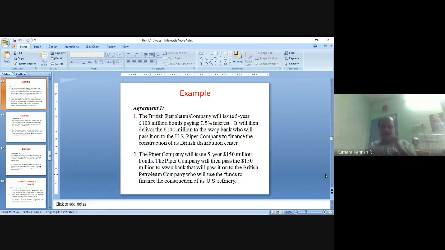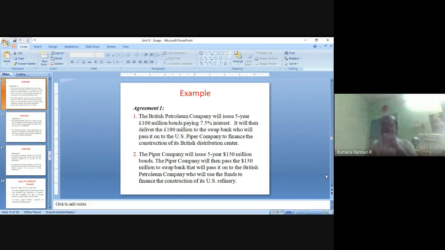The Piper Company will issue 5-year, $150 million bonds. They will issue and collect these 150 million dollars, and give it to the swap bank. The swap bank will give it to British Petroleum Company. Why are they giving it to British Petroleum Company? Because British Petroleum Company needs this amount to finance the construction of the US refinery, right? So the $150 million collected by US Piper Company will be given to British Petroleum Company. British Petroleum Company will collect 100 million pounds and pass it to US Piper Company, right?